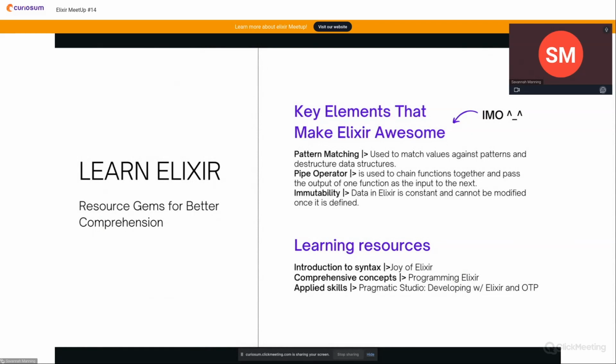So the bulk of this talk is going to be some key elements that make Elixir awesome. Mostly this is going to be about pattern matching. So we'll do some brief examples that build on each other, and pattern matching will be at the center of this, and we'll build on it as we go. At the end, I'll provide some learning resources for you to utilize after the talk.